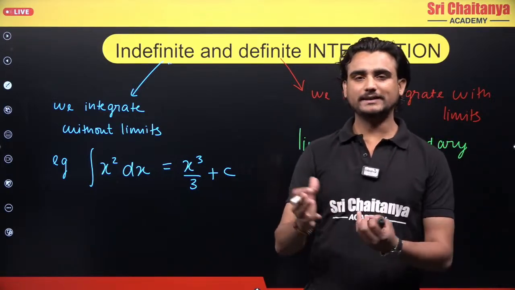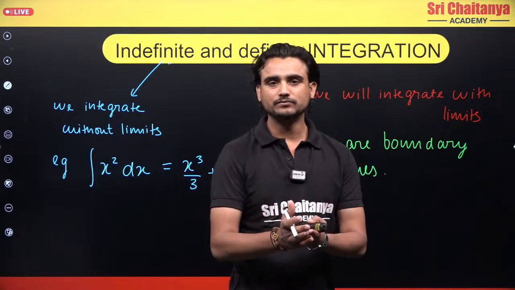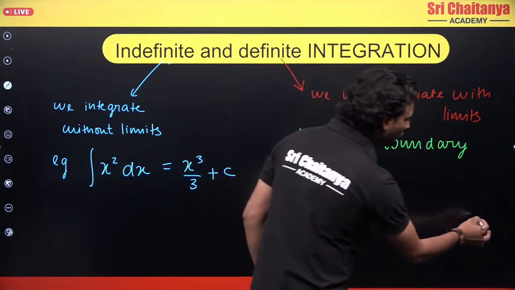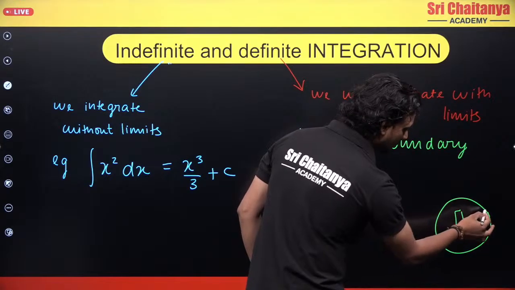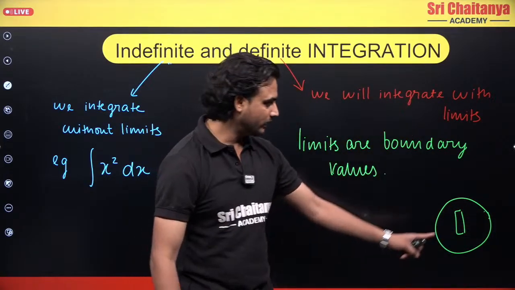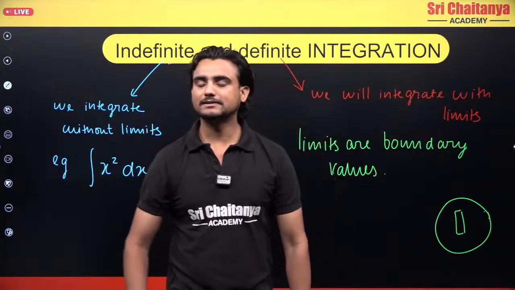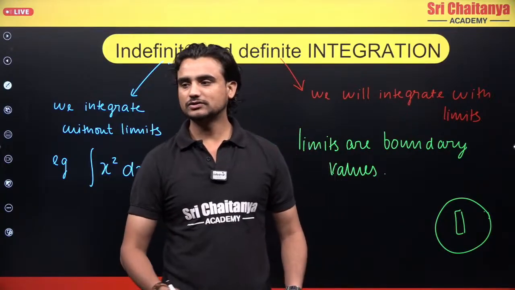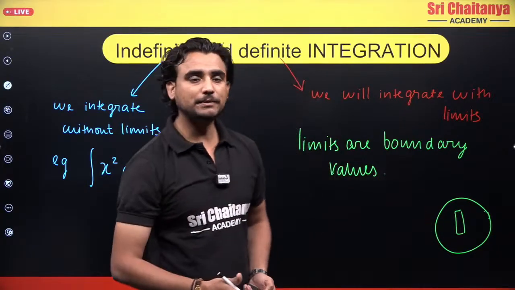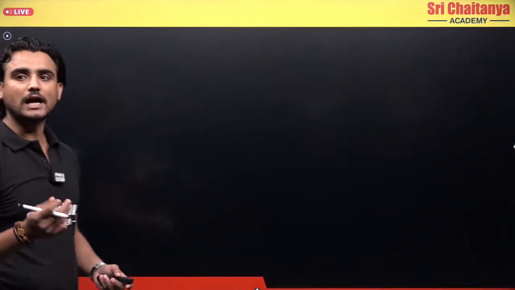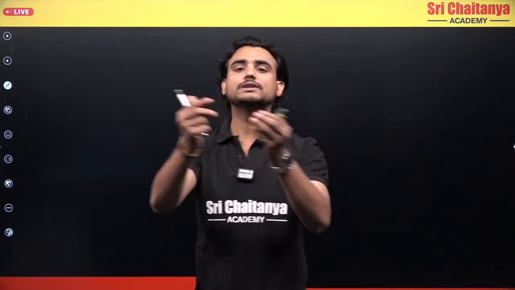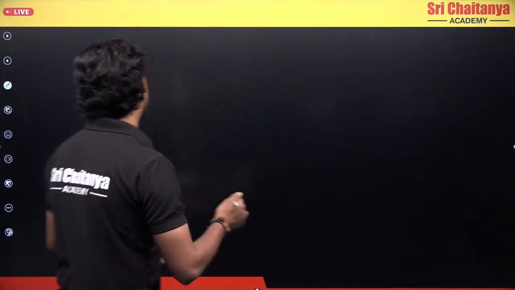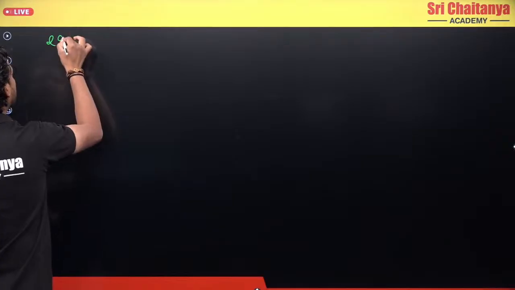For example, if I'm playing cricket, in the ground you have some boundary. Here is the pitch, and this is the boundary: if the ball crosses this directly, it is a 6. Similarly in integration, I will tell you that you have to integrate from this boundary to this boundary, or from this limit to this limit. So let's do a question, the same example.